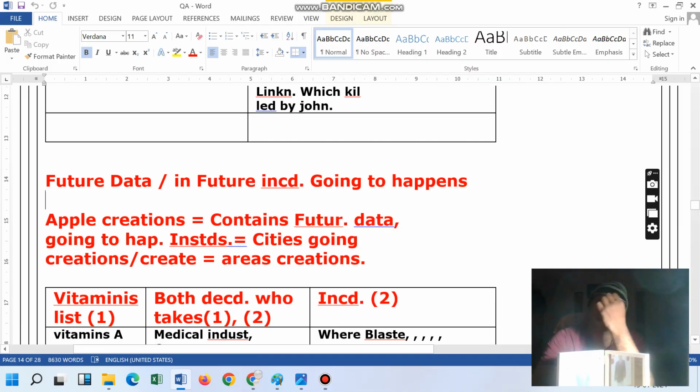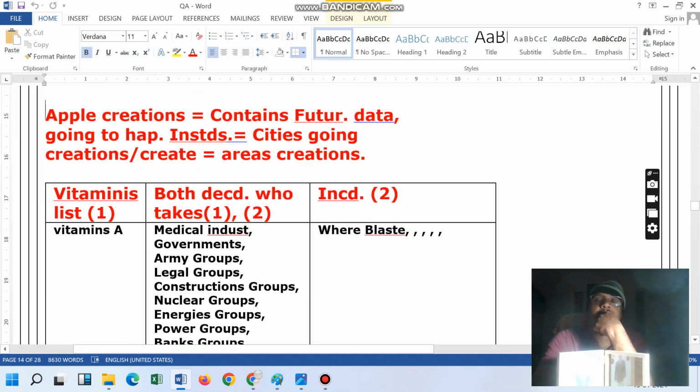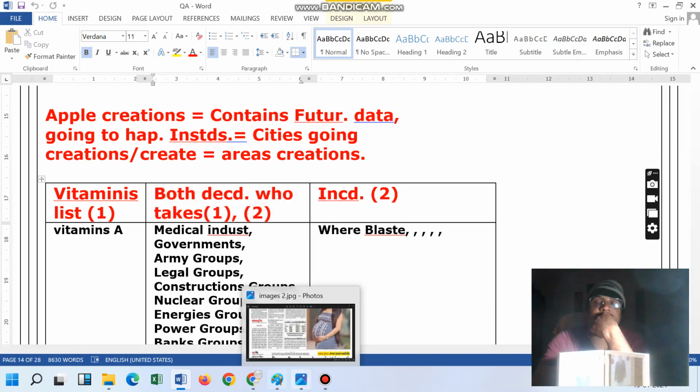In city creation, we are discussing one topic, that is future data. Most of this we have already discussed. Here we are going to discuss the middle part. In this, we are discussing one topic that is this, and it is a very dangerous topic.